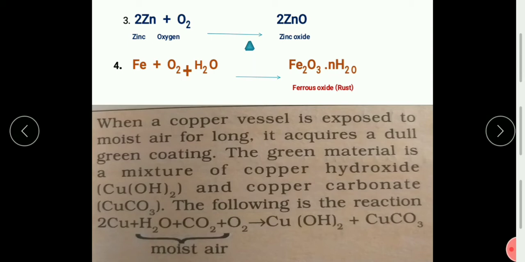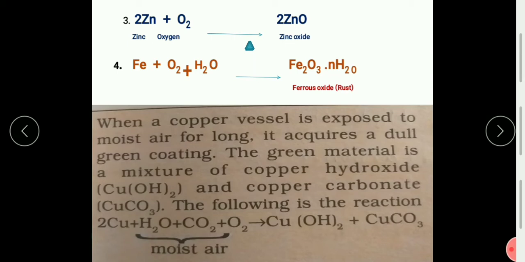It also forms some copper oxide. That is what is given in your textbook. When a copper vessel is exposed to moist air for long, it acquires a dull green coating. The green material is a mixture of copper hydroxide, that is Cu(OH)2, and copper carbonate, that is CuCO3.